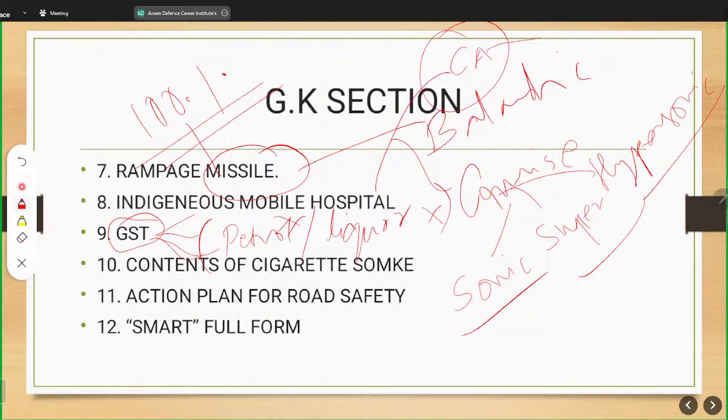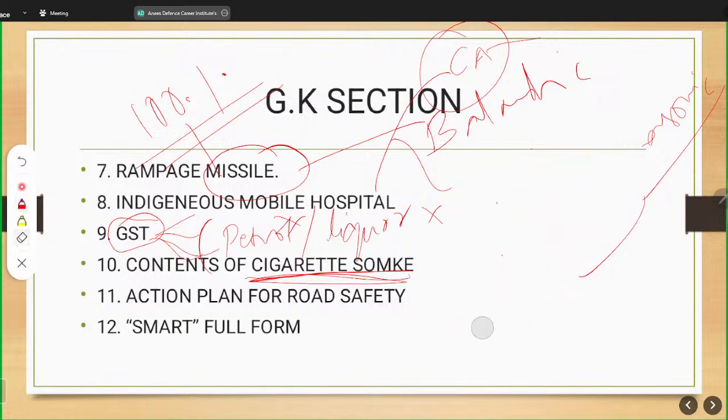Next is contents of cigarette smoke. Now in this question, these are broad based questions. I call such type of questions broad based questions, because multiple things are there in the cigarette smoke. For example, there is sulfur, there is nitrous oxide, and multiple other things.